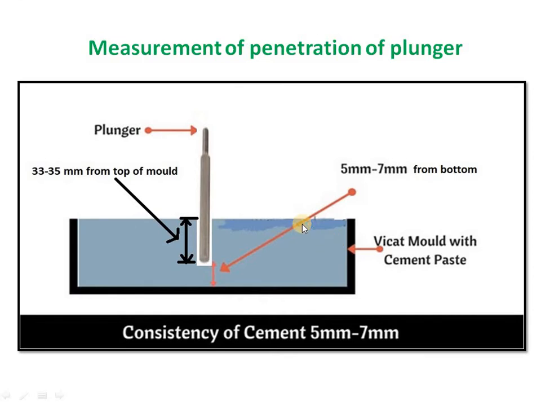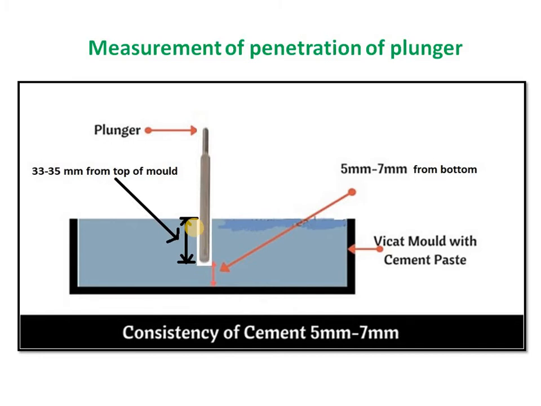Here in this photo we can see how the plunger will penetrate the cement paste, and the penetration can be measured from the top side only. This much penetration is 33 to 35 mm. So how much water should be added to the cement? That we are going to find in this test as a trial.